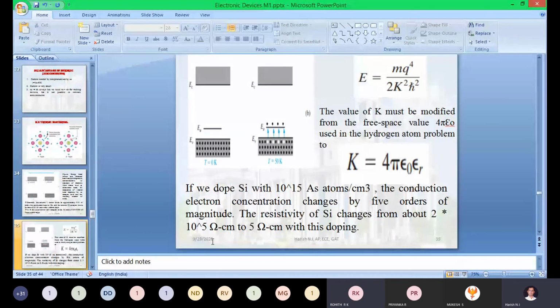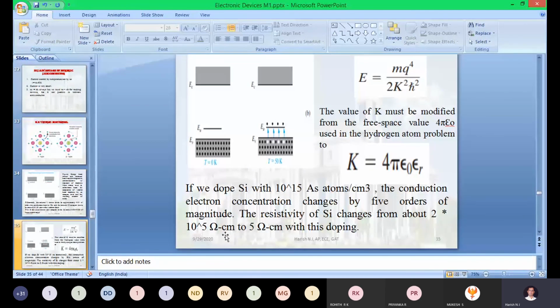Initially, the resistance of that silicon crystalline lattice is 10 to the power of 5. After adding this much pentavalent impurity to the purest form of silicon, the resistance value is only 5 ohm per centimeter.